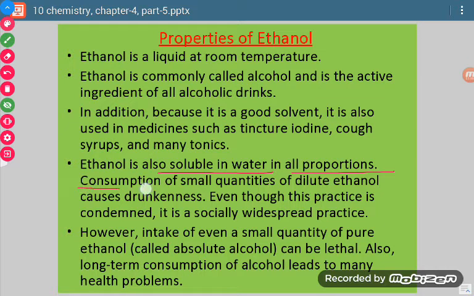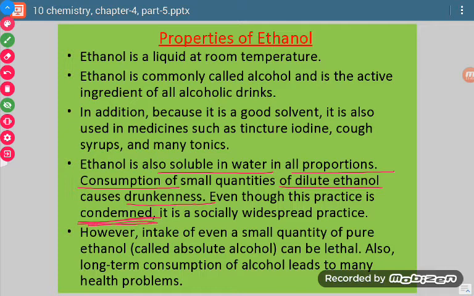Consumption of small quantities of dilute ethanol causes drunkenness. So if somebody consumes ethanol, then it causes drunkenness. It is a very bad thing and it is socially condemned. It is not at all accepted.